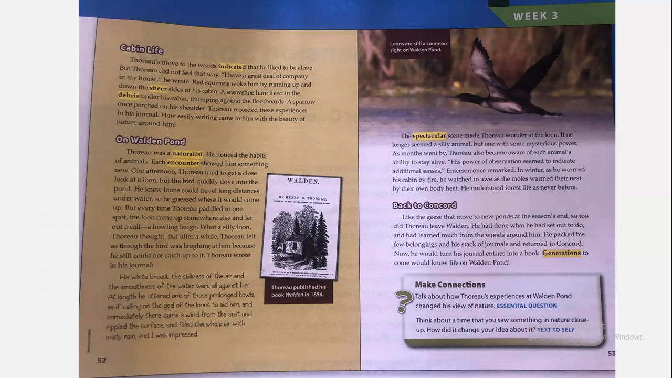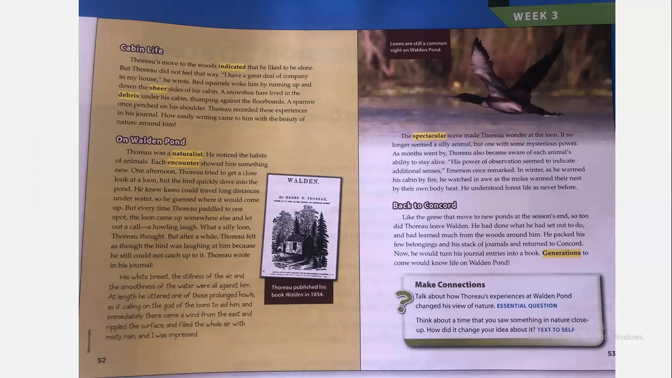Red squirrels woke him by running up and down the sheer sides of his cabin. A snowshoe hare lived in the debris under his cabin, thumping against the floorboards. A sparrow once perched on his shoulder. Thoreau recorded these experiences in his journal. How easily writing came to him with the beauty of nature around him.